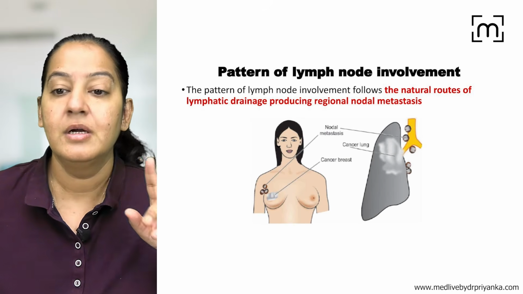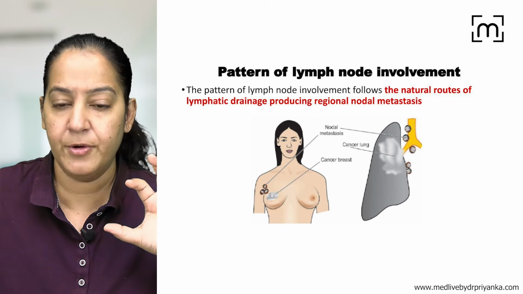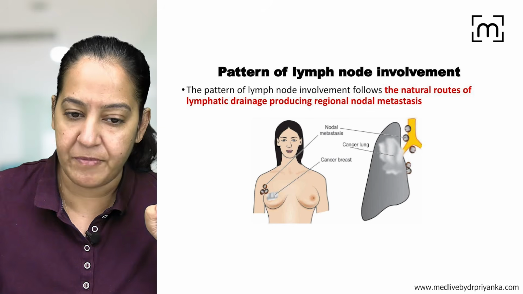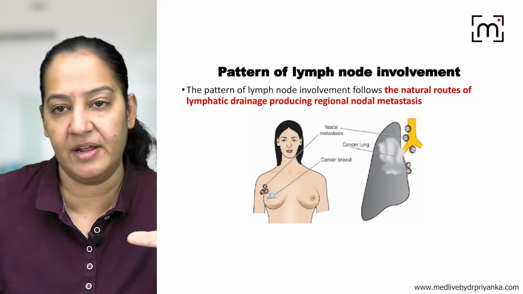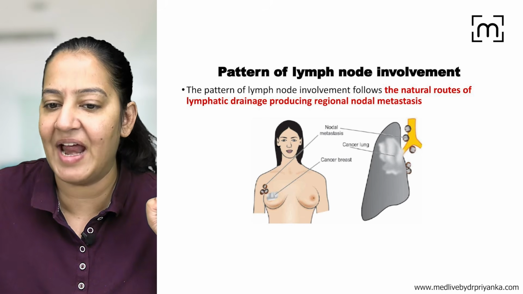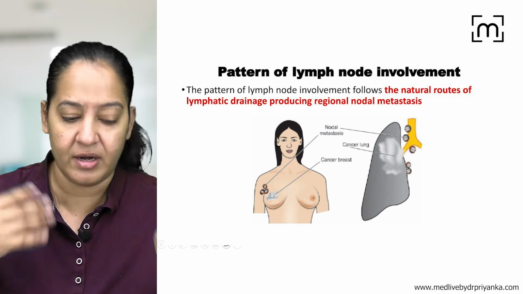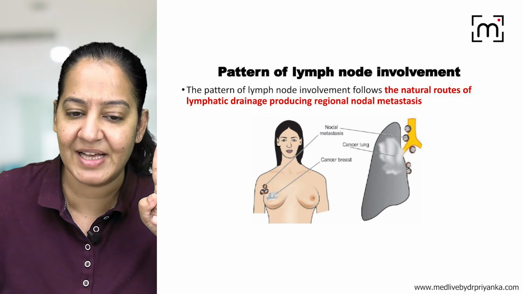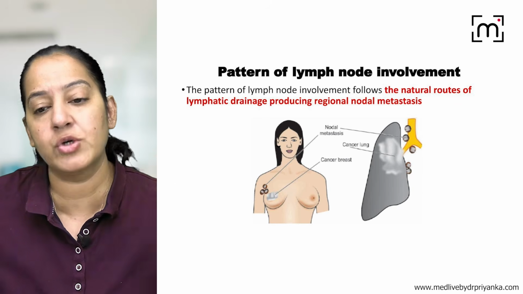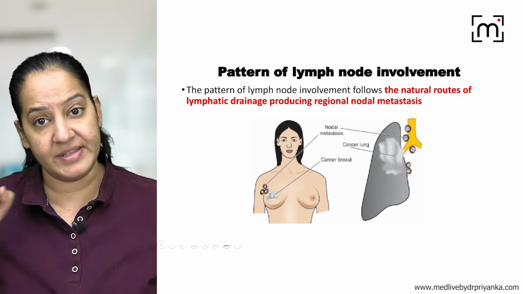Now what is the pattern? The natural route of the lymphatics draining that particular organ, producing regional nodal metastasis, is the most common. For example, for breast, the regional lymph nodes are axillary, so axillary nodes are involved. For lung, the regional lymph nodes are paratracheal and perihilar, so those are involved. So if someone has breast cancer, the nodes involved are axillary. If someone has lung cancer, the nodes involved are paratracheal and perihilar. So the regional lymph nodes are involved. That is the first thing.